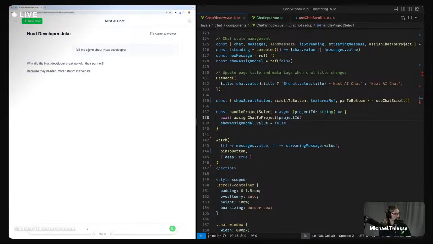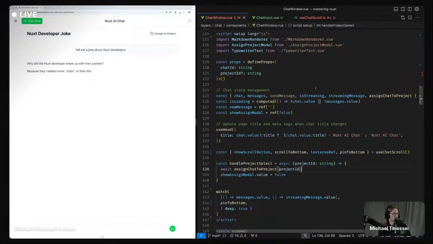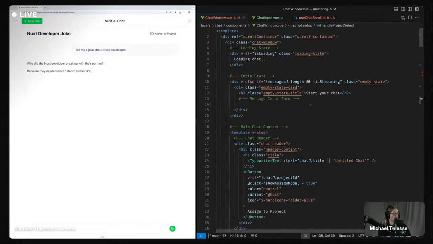So send a message. Okay, so it sent. I don't have the chat input actually hooked up. I don't even have this component in here actually. So this is the empty state.